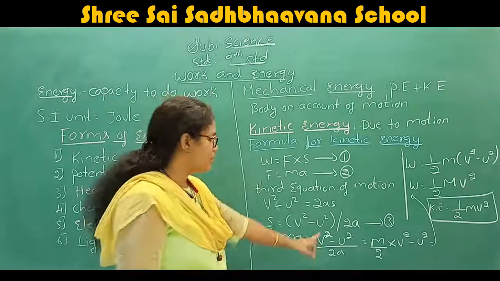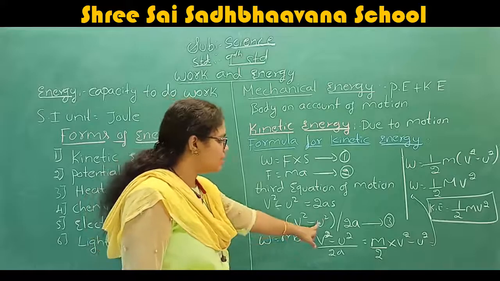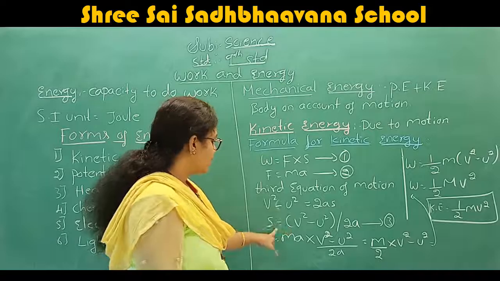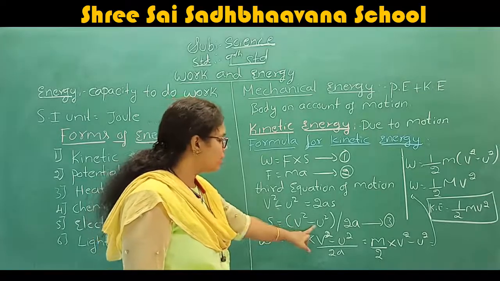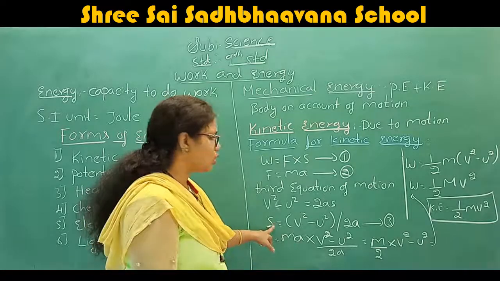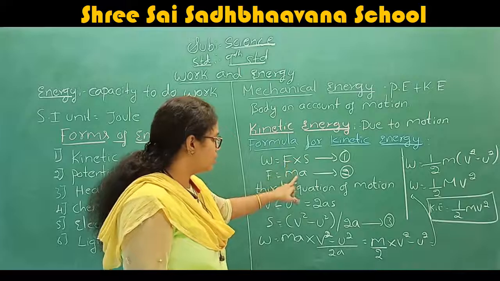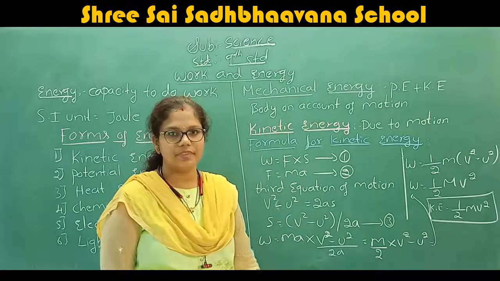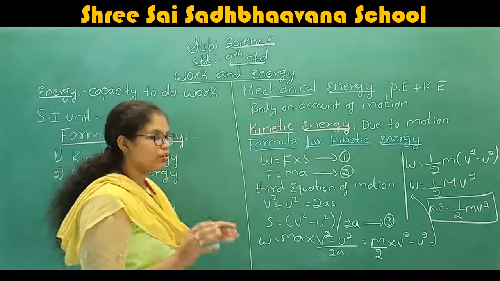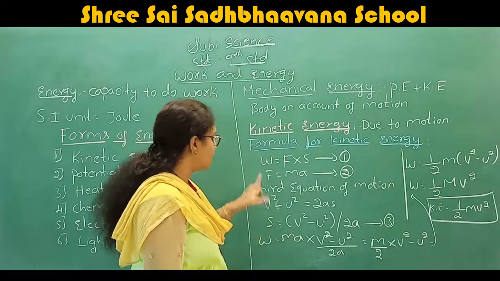S is equal to v square minus u square by 2a, that we call equation number 3. Equation number 1, equation number 2 and now equation number 3. Now you just put the value of equation number 2 and equation number 3 in equation number 1.